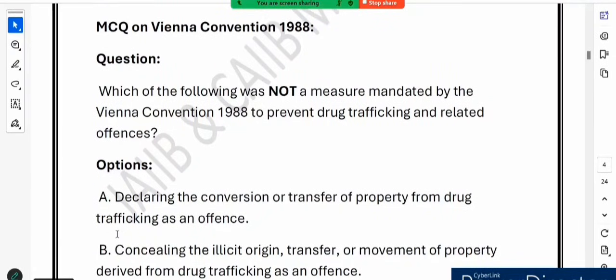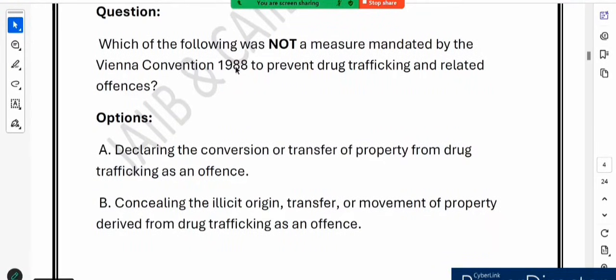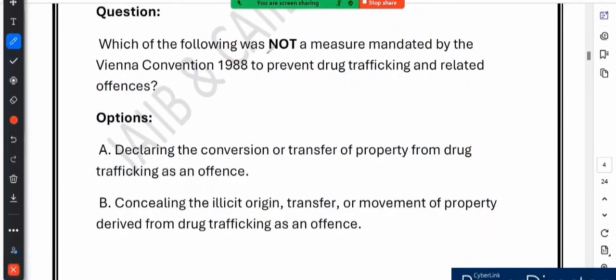So it is about key measures from the Vienna Convention of 1988. It is about preventing drug trafficking and stopping the flow of illegal money. This topic is exam relevant, so stick around as I simplify it for you. Let's jump in. The question is, which one of the following is not a measure mandated by the Vienna Convention? Not a measure. The question is regarding not.